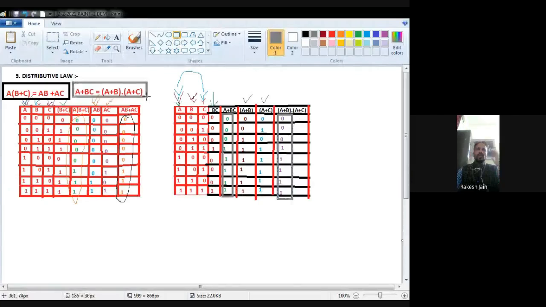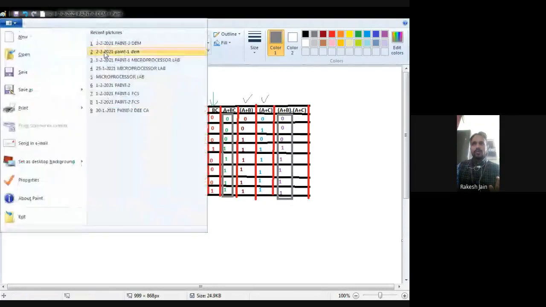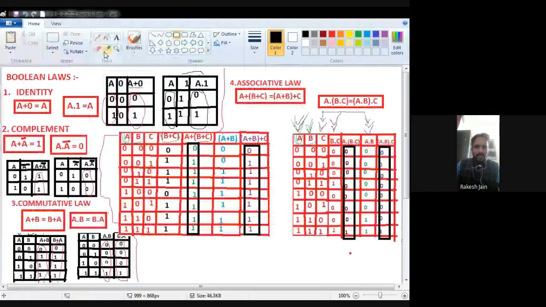Plus operation means OR operation. What is the basic definition for the logical OR? Any input is 1, output will be 1. So we only check A and BC. If anyone is 1 or both are 1, then the output will be 1, otherwise 0.